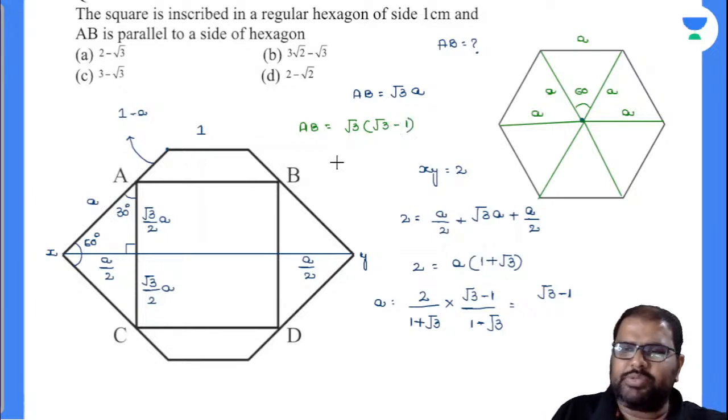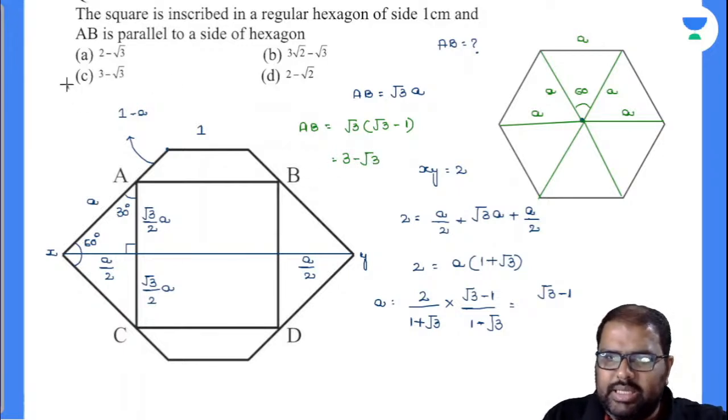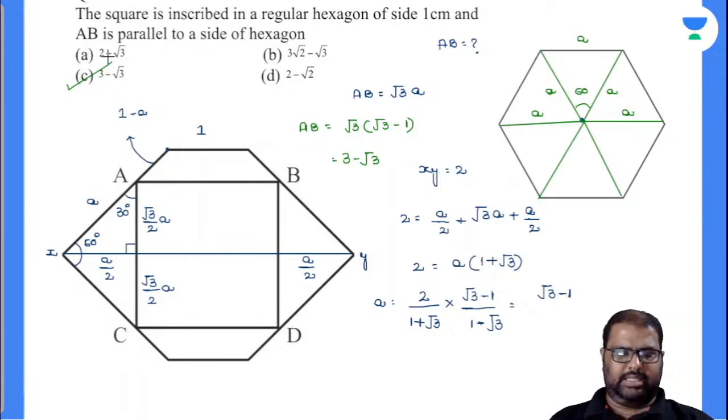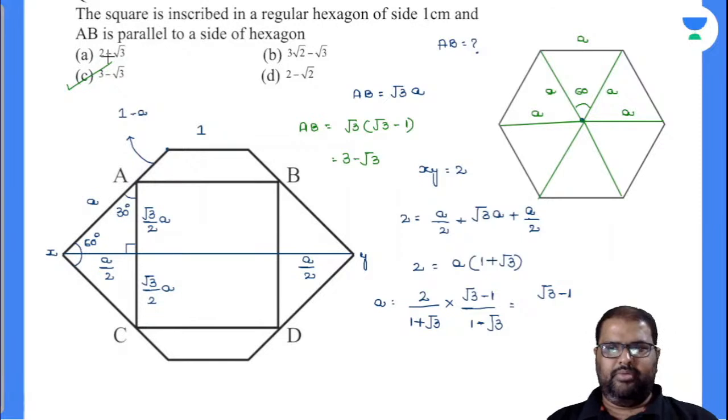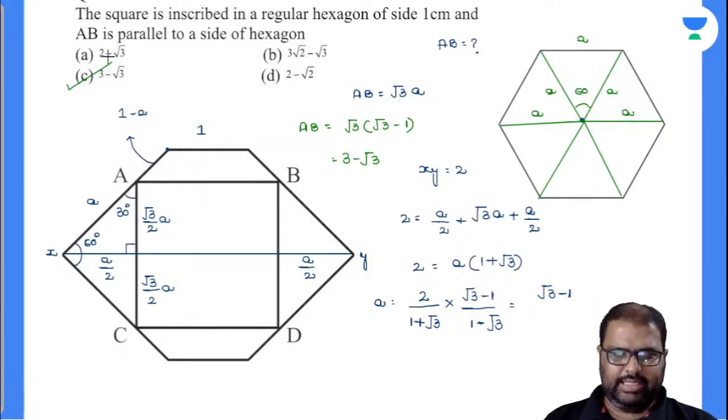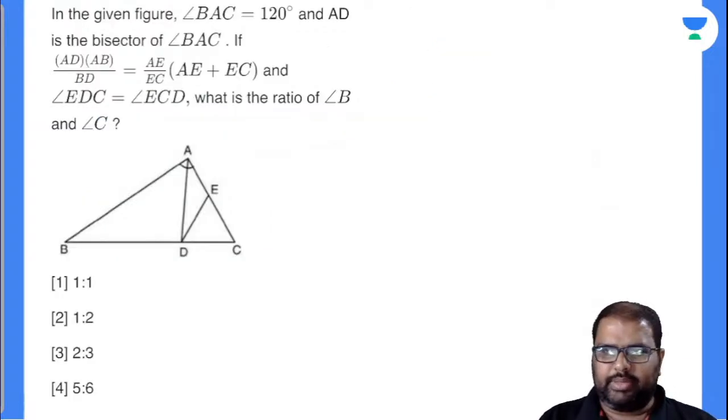A value I have to substitute this. So finally my answer will be 3 minus root 3. Is there any option called 3 minus root 3? Yes, there is an option called C, and this is my answer. So how many of you got this idea there? With X and Y I have solved the entire thing and made the answer. Done. Let's crack it. Let's come to the next one.